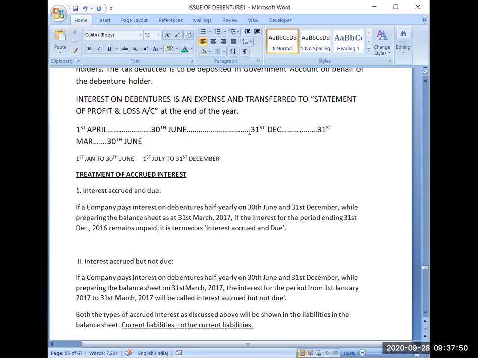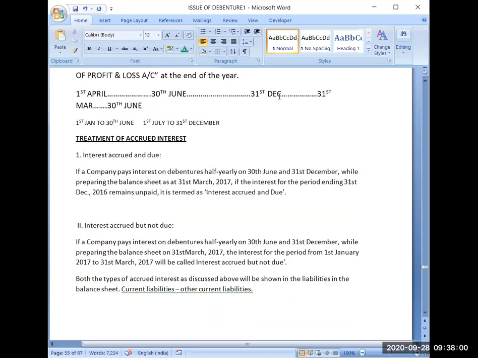So the interest which was accrued and which was payable on 31st December but not paid till 31st March is called interest accrued and due. And the interest which has accrued after the due date till the date of the balance sheet, but because the due date was not the date of the balance sheet, is called interest accrued but not due. So now I hope the difference between interest accrued and due and interest accrued but not due is clear.